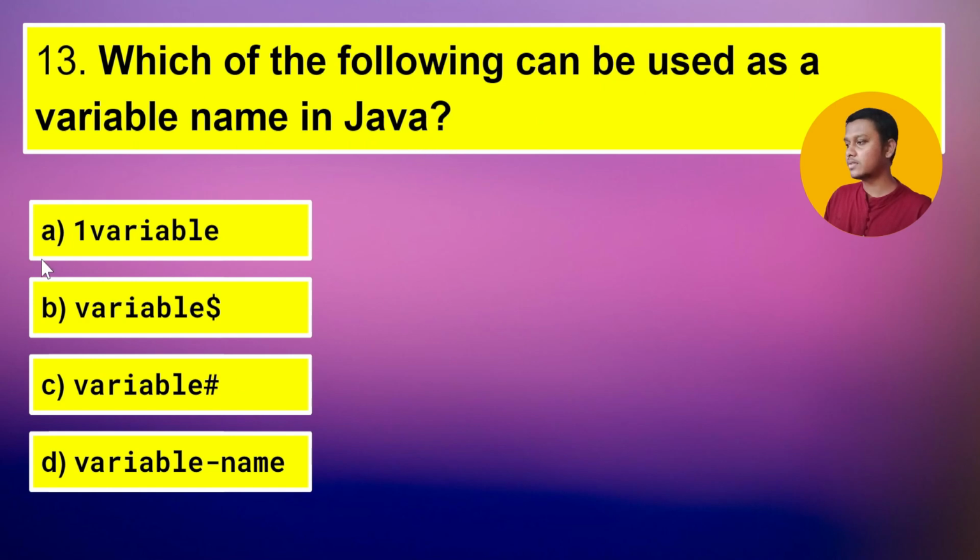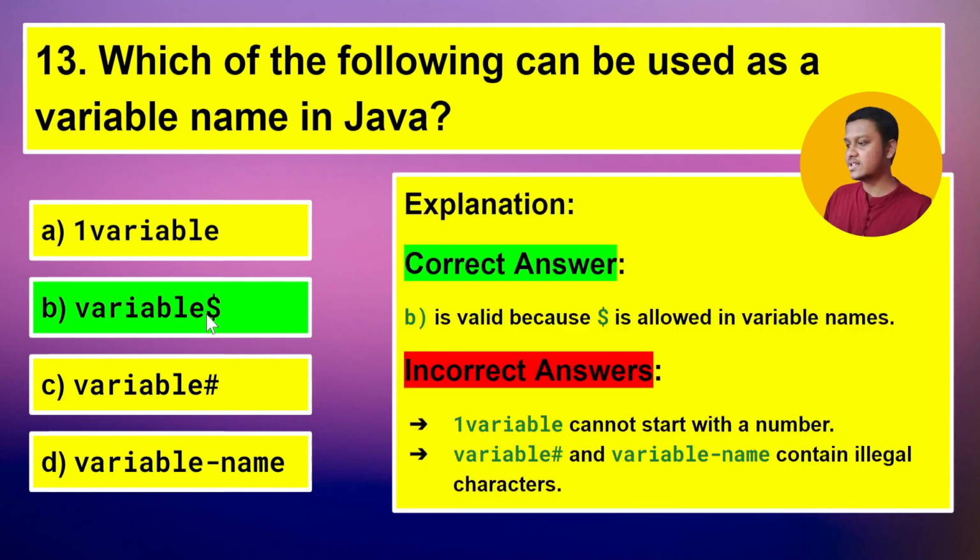name in Java? One variable, variable with dollar symbol, variable with hash symbol, variable hyphen name. So its correct answer is this dollar, because this variable dollar is valid because dollar is allowed in variable names, but one variable is not a proper answer because it cannot start with a number. Variable hash and variable hyphen name contain illegal characters, so its correct answer is variable dollar.